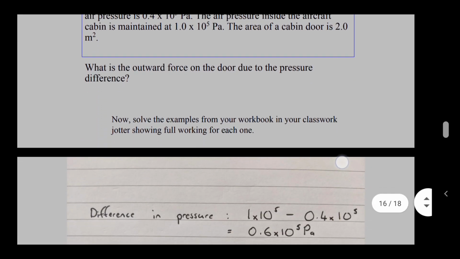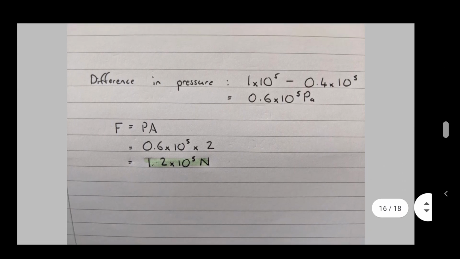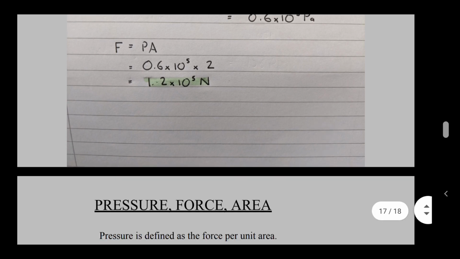Okay, so if you've managed to pause each one and you've got them, all right, this is the last one. So the difference in pressure between outside and inside is 0.6 times 10 to the 5 pascals. I just put that into the equation. It's now rearranged though for F equals PA, and that's just going to be times by 2, gives me 1.2 times 10 to the power of 5 newtons. Now just a wee side note, often pascals comes in these large numbers, so you have to be ready to use that in your calculator.